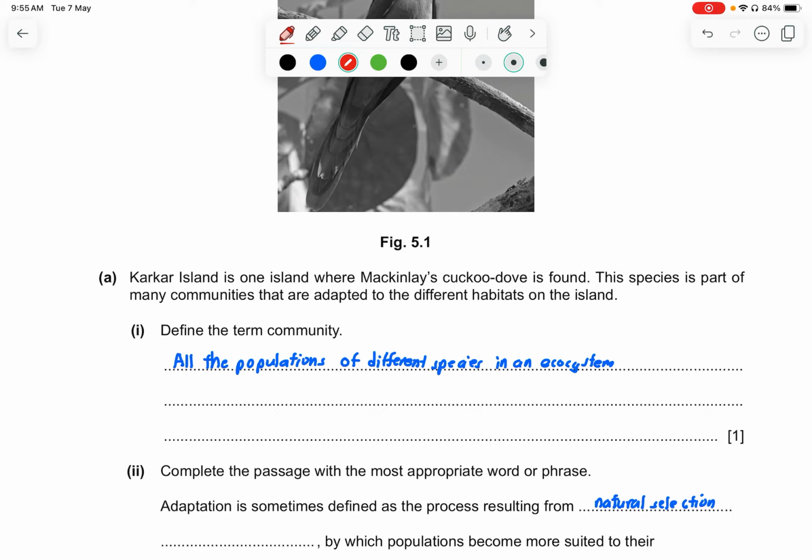Community is all of the populations of different species in an ecosystem. So the keywords are all of the populations of different species in an ecosystem. You must memorize this definition.